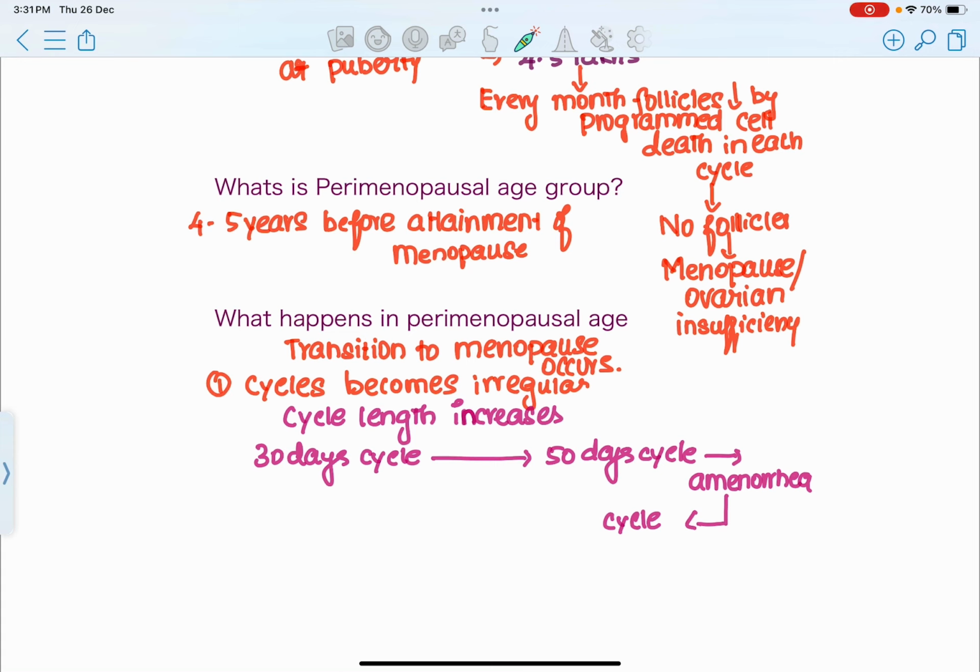After that, she might go through a period of amenorrhea, that is absence of menstruation. And after a few months of absence of menstruation, she might have her next cycle after 30 or 40 days. So ideally the cycle is becoming irregular. So this cycle becoming irregular 4 to 5 years before the attainment of menopause is actually the transition which is happening in that female towards the attainment of menopause. So this is called the perimenopausal age group transition.